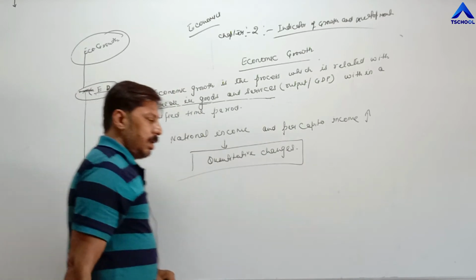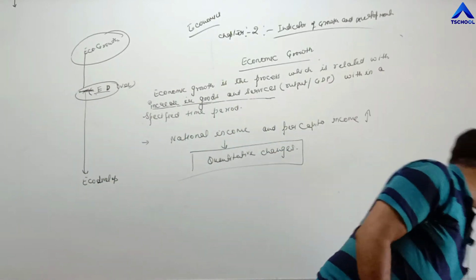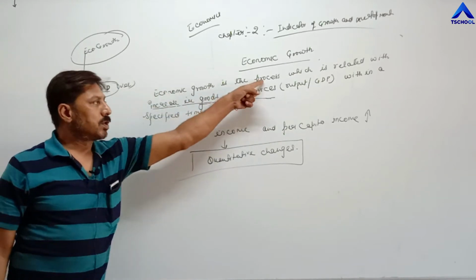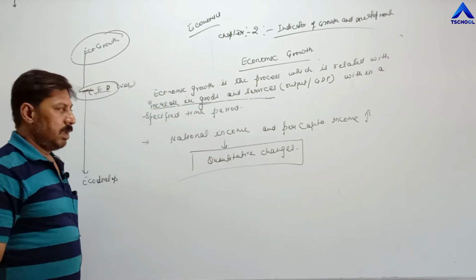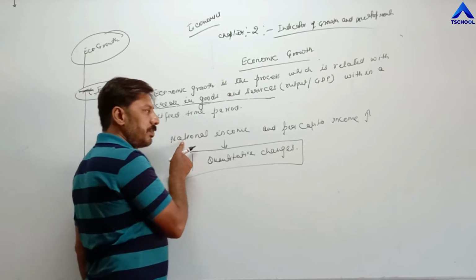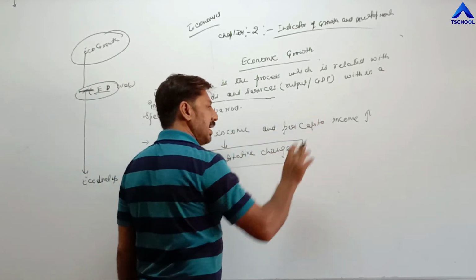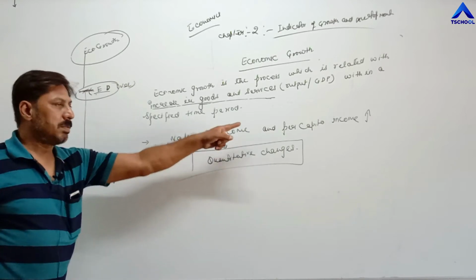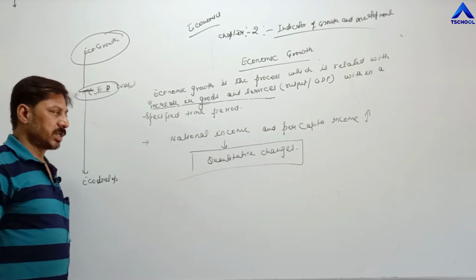So we can make another definition for economic growth: economic growth is the process in which national income and per capita income increase continuously.